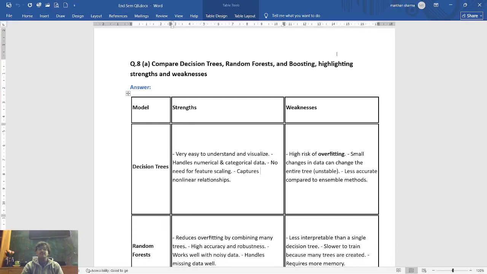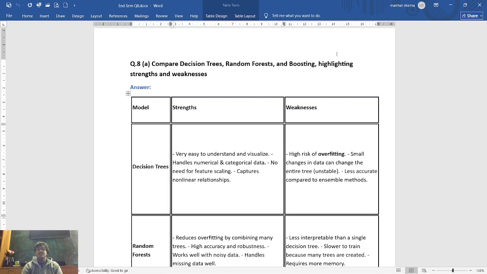Number 8, comparison of trees, random forest and boosting, highlighting their strengths and weaknesses. So let's start with the simplest model, the decision tree. A decision tree is super easy to understand and visualize. It can handle both numerical and categorical data. It doesn't need things like scaling and can even capture nonlinear relationships.